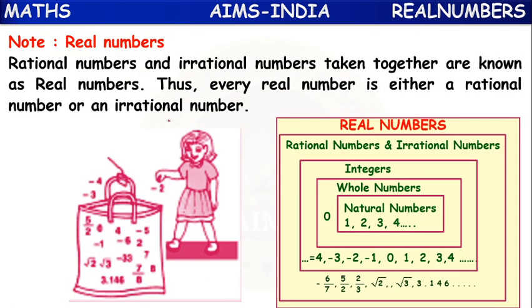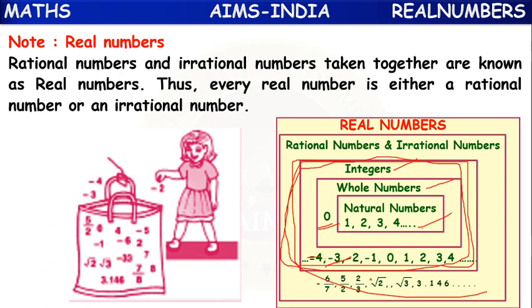So far we have learnt about rational numbers, and numbers which are not rational are considered irrational numbers. Before rational numbers, we learnt about natural, whole numbers, integers and all. First we learnt about natural numbers, which are counting numbers. If we add 0, they are whole numbers. If we add negative numbers, then they are considered integers. These all together, but here some fractions, some rational numbers are not there.